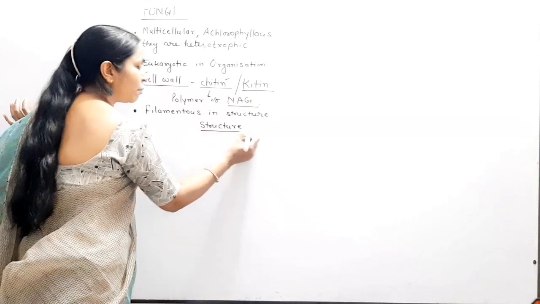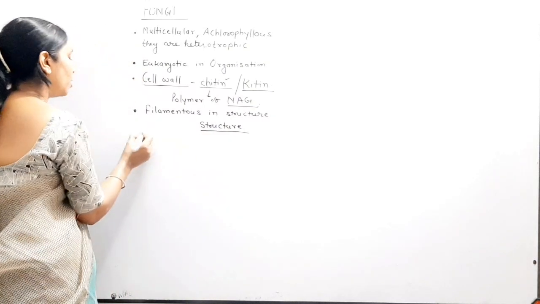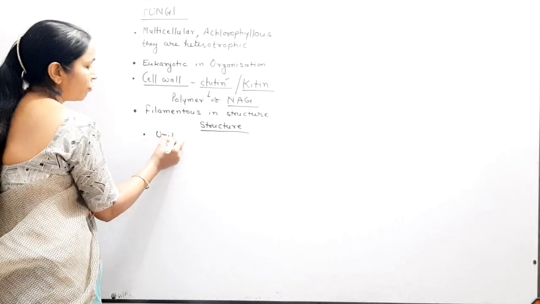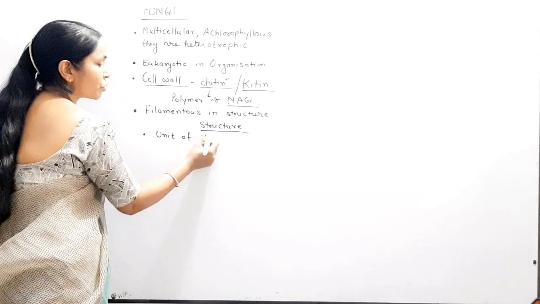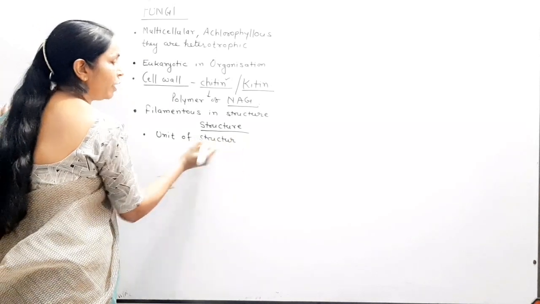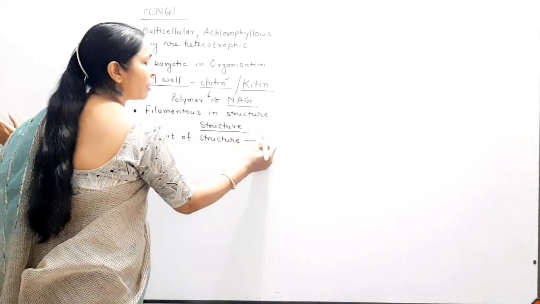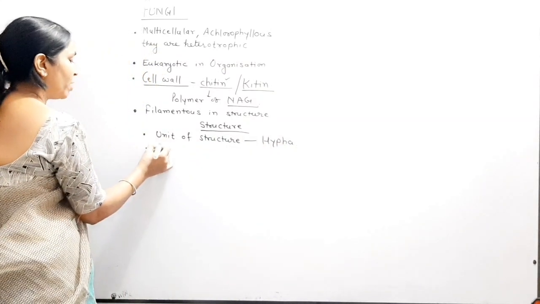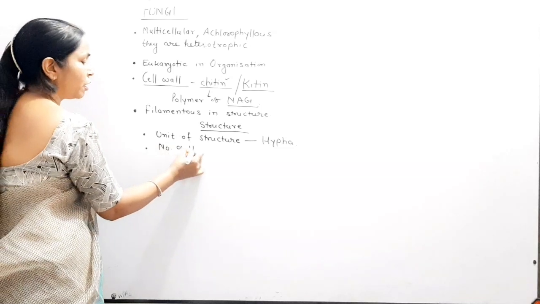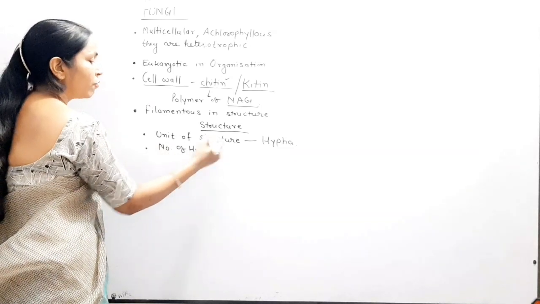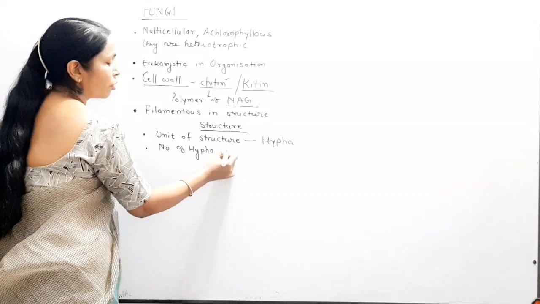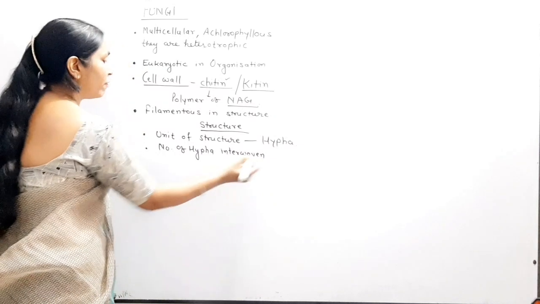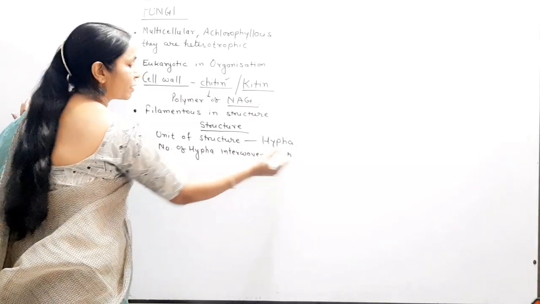Clear? When we study the structure, the structural unit of fungi is called hypha. A large number of hyphae interwoven with each other form a network, resulting in a complex structure.